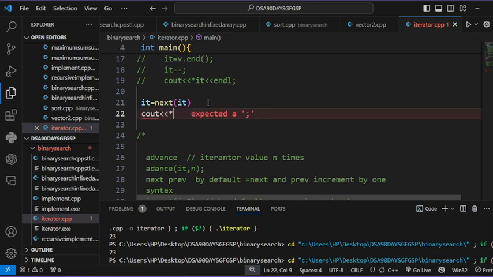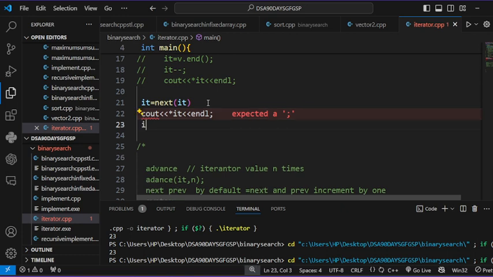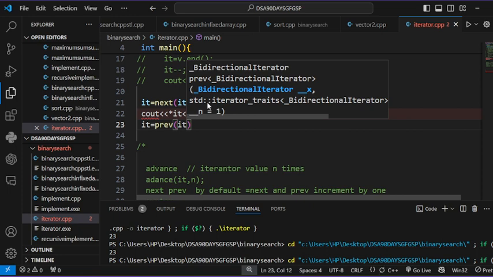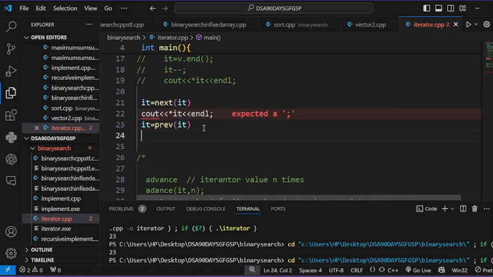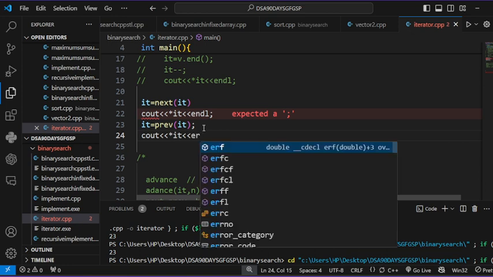Why star? Because it returns an address of the container, so we need to dereference it. After that, it = prev(it). What output comes? Guess, everyone, what is the output? cout << *it << endl.